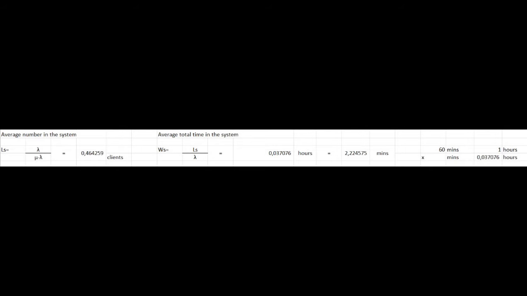In the average number in the system, the Ls was 0.46 clients, and in the average total time in the system, the Ws was equal to 0.03 hours, which is equal to 2.22 minutes.